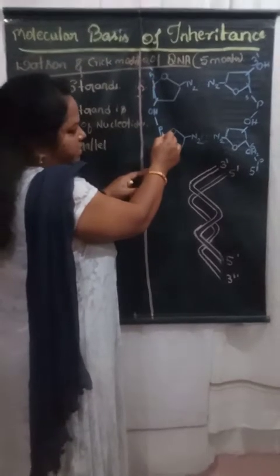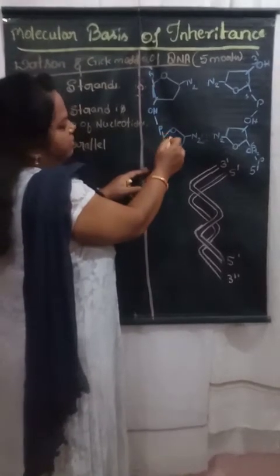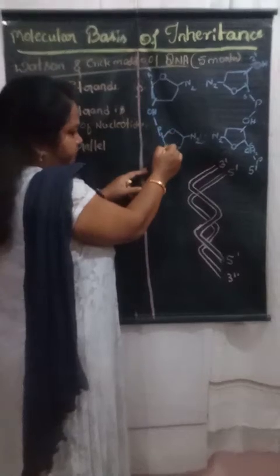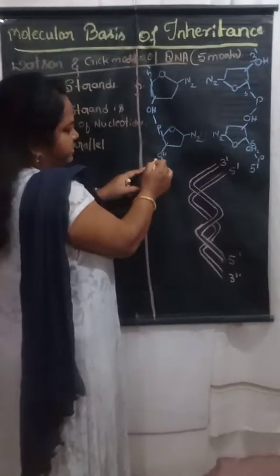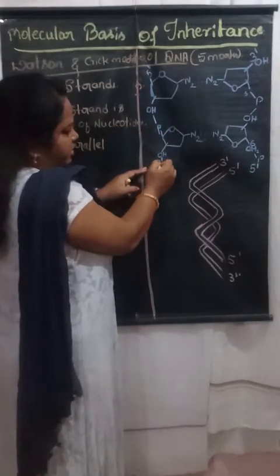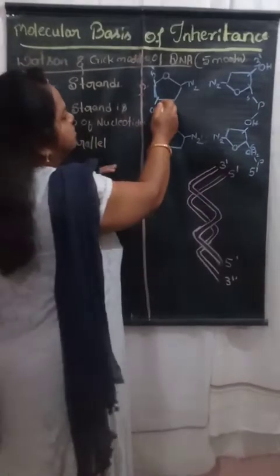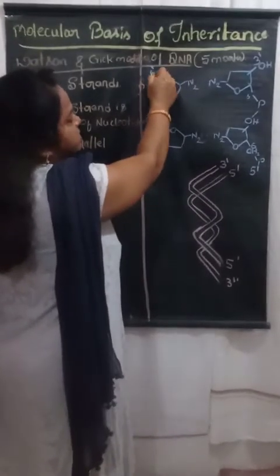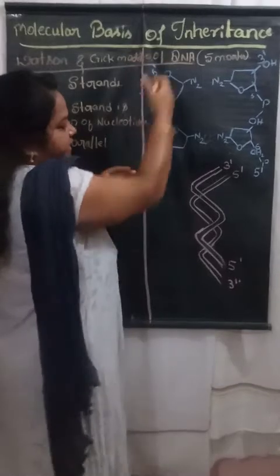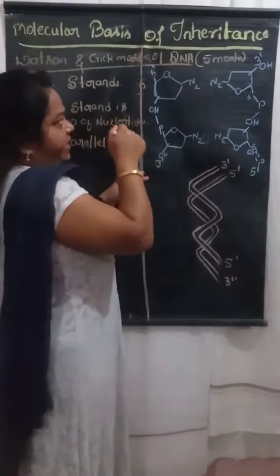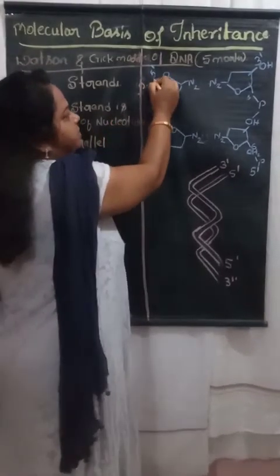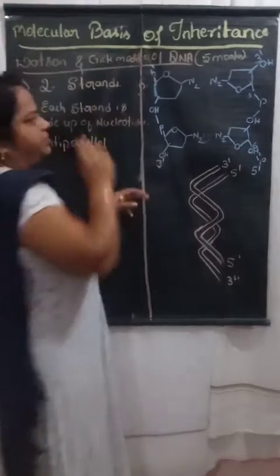when it attaches to the 5th carbon atom, again the free end is the 3 prime end, that is the 3rd carbon atom. At the other end of the same chain, the 5th carbon atom is the free end.